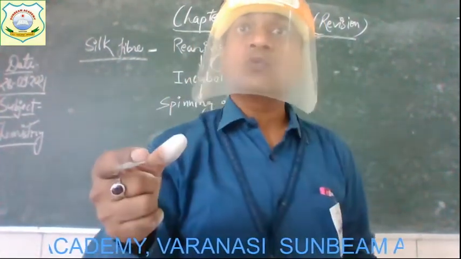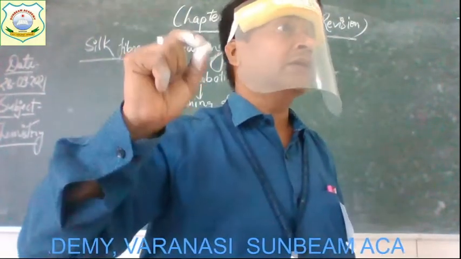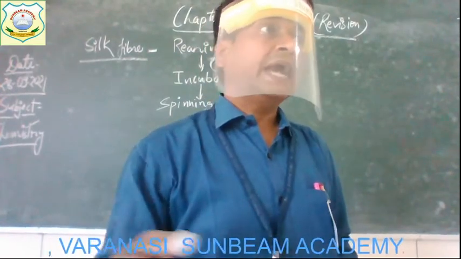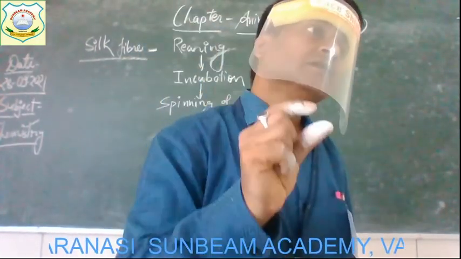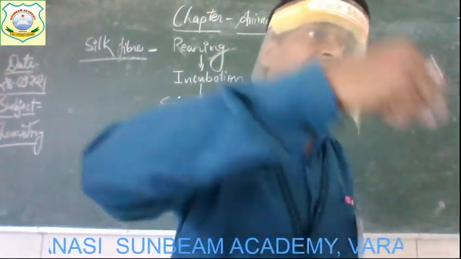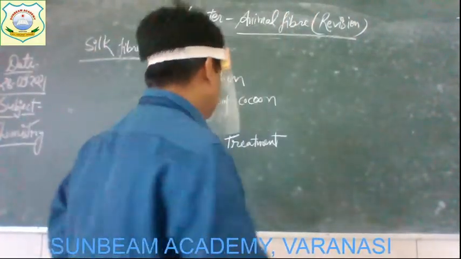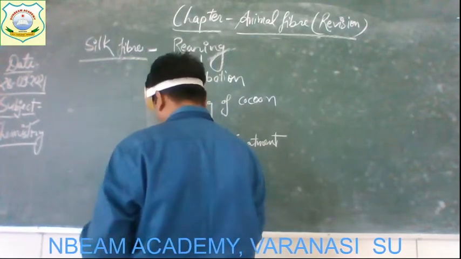And from a hardened cocoon you cannot get the fiber. That is why the heat treatment is given to them, so that the hard cocoon gets softened and the fibers can easily be taken out. Get it? So after the heat treatment, the next step is